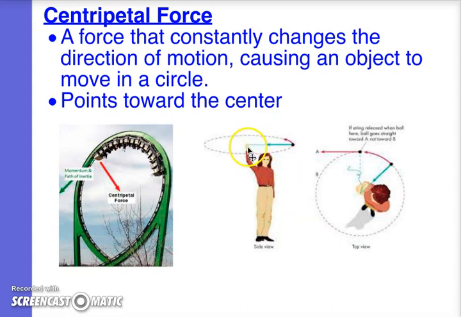So let's say that there's this woman and she has a ball on a string. If she puts her hand in the center of the circle and whips that string around, then the ball is going to be traveling in a circle. Her hand is in the middle of the circle. She is standing in the middle of the circle, showing that the centripetal force is pointing toward the center of the circle. That's where the force is coming from. The same thing happens on a roller coaster. If a roller coaster has a loop, there is a centripetal force pointing towards the center of that circle.